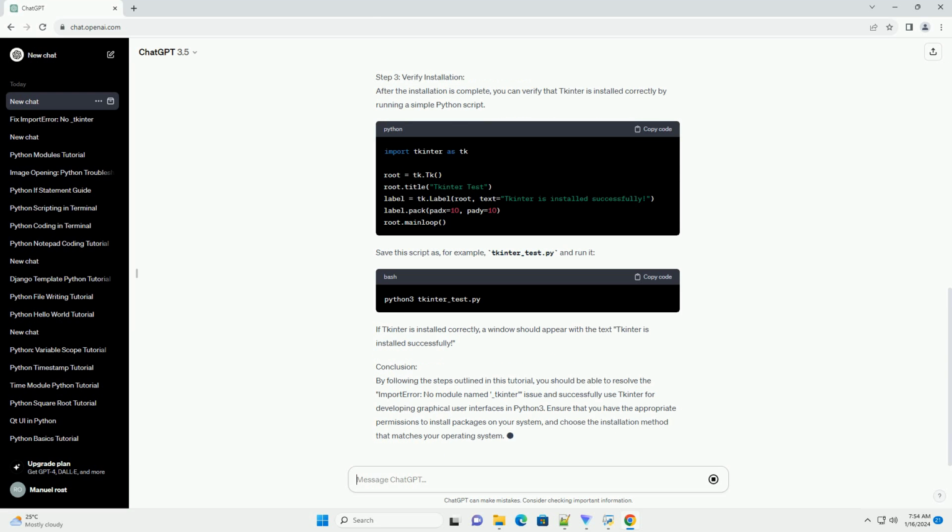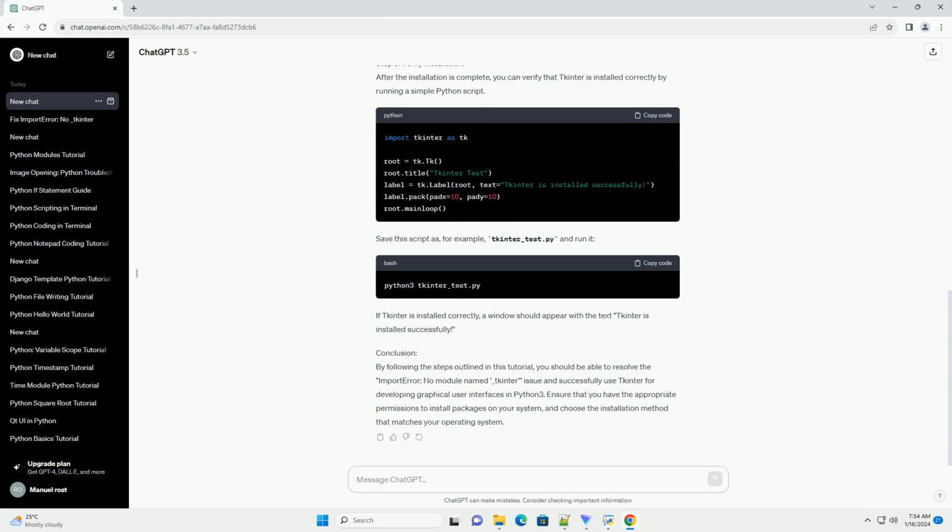Step 3. Verify installation. After the installation is complete, you can verify that tkinter is installed correctly by running a simple Python script. Save this script as, for example, tkinter_test.py and run it. If tkinter is installed correctly, a window should appear with the text "tkinter is installed successfully."